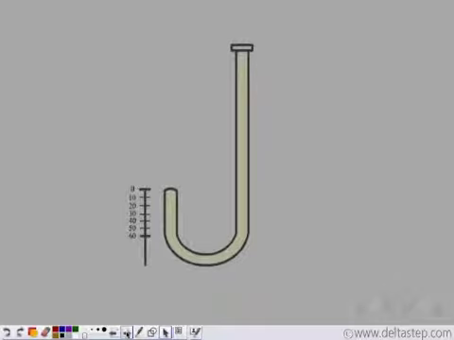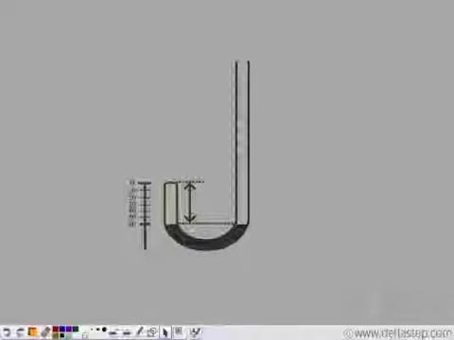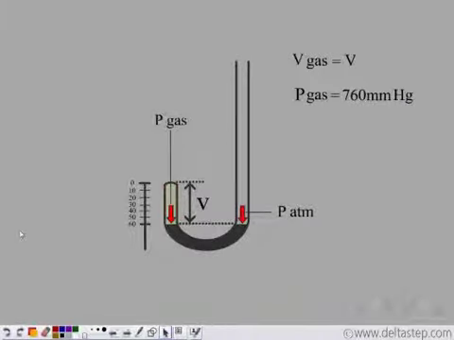Now he added mercury in the tube. So let's see what happens. As he added mercury, the volume of the gas enclosed reduces. So now the volume enclosed is 60 centimeter cube. This is the pressure exerted by gas, and this is the atmospheric pressure. We know that pressure at the same heights remains the same. So at this point, this is the pressure of gas. At this point, the pressure exerted is the atmospheric pressure, which is 760 millimeters of mercury.